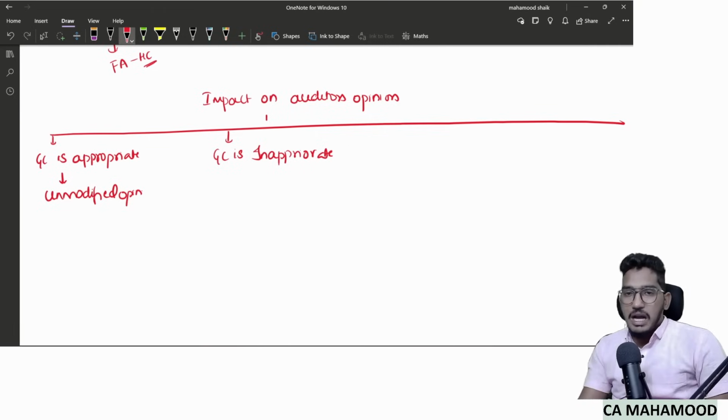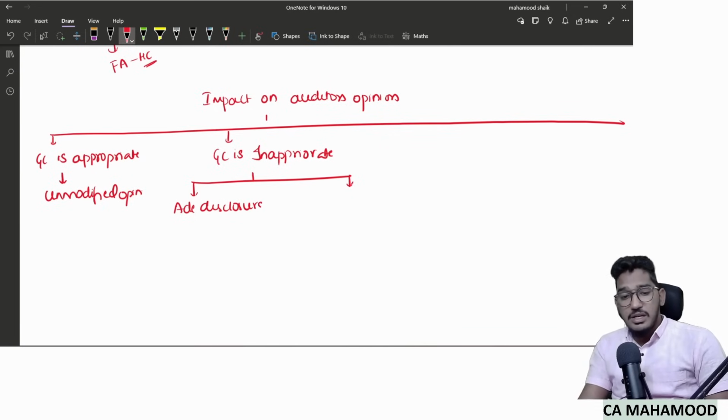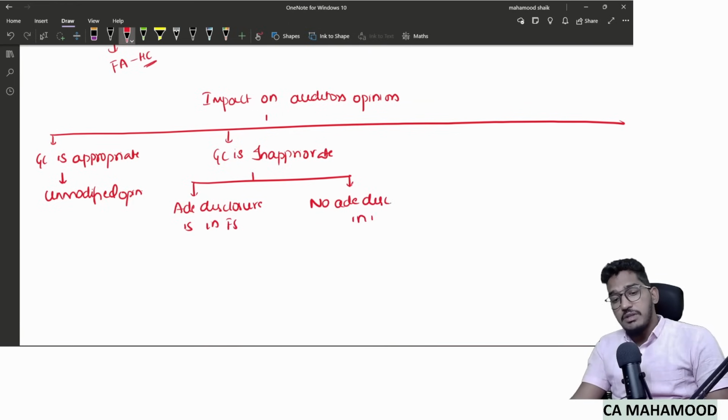Here we can't directly say modification, etc. Here the standard will ask us to check one more thing before we decide on the opinion. So when going concern is inappropriate, first we should check whether adequate disclosure is given in the financial statements by the management, or there is no adequate disclosure given. When the auditor has decided that the entity will not continue for the coming 1 year, the auditor will check whether adequate disclosure is given in the financial statements or not.